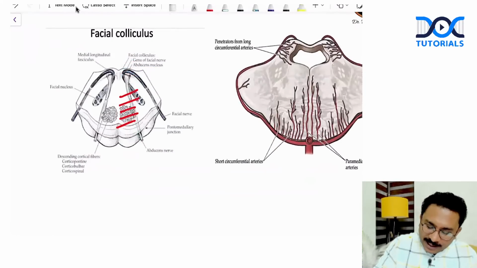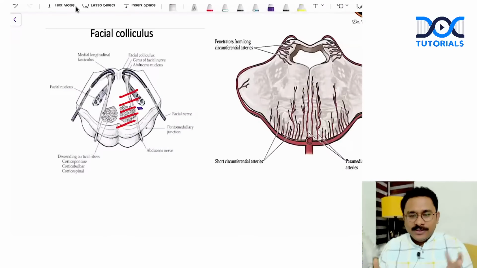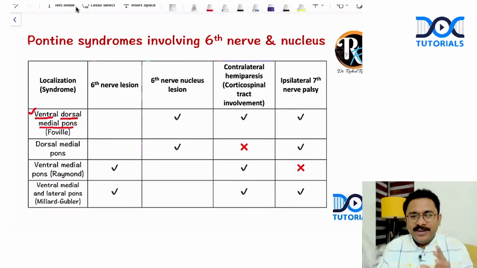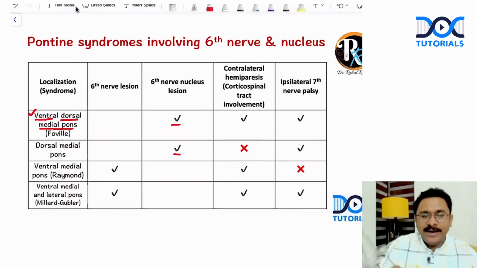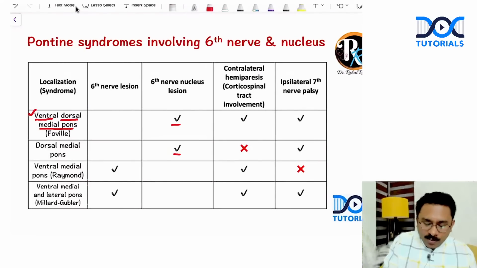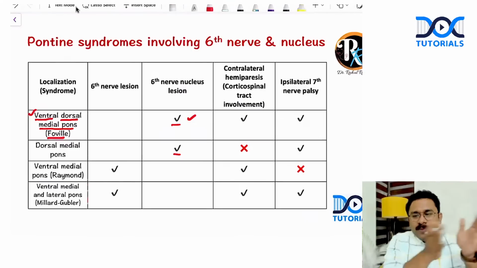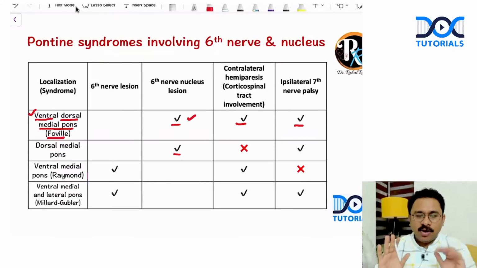And you can very well see the facial colliculus as well, the facial nerve winding around the abducens nucleus. So very well you can have facial palsy as well. So these are the pontine syndromes that are involving the sixth nerve and nucleus. Out of these, the Foville syndrome and the dorsal medial pontine stroke syndrome involve the sixth nerve nucleus. In Foville syndrome, the sixth nerve nucleus causes ipsilateral gaze palsy. If the left sixth nucleus is involved, you'll not be able to look to the left side. You'll have contralateral hemiparesis and ipsilateral seventh nerve palsy. Correct or not? This is a crossed hemiplegia.